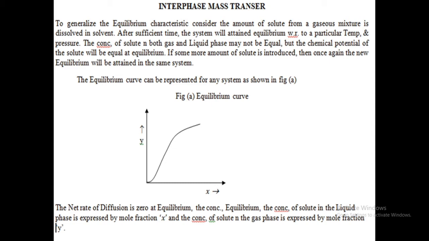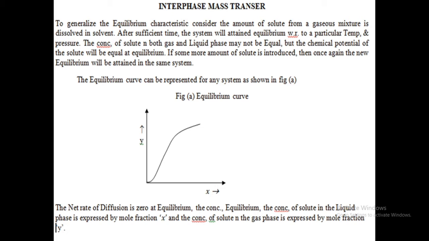Ammonia is very soluble in water. Some ammonia molecules convert from the gaseous phase to the liquid phase, due to the interfacial surface. After that, a portion of the ammonia molecules escape back into the gas. So what will happen here? One is a forward direction, another one is a backward direction.